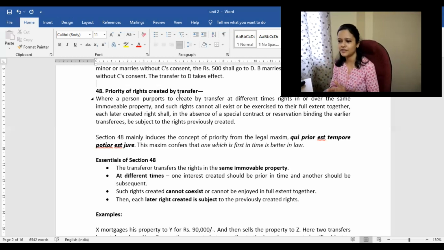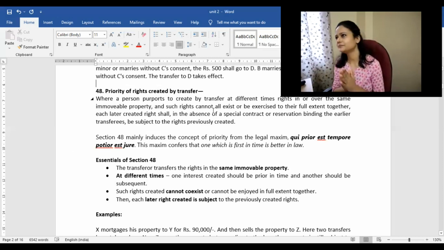Similarly, we have this provision, section 48, which is talking about priority of rights created by transfer. In case of transfer, what rights will be created? That is priority of rights. Whose right was created first? Okay, fine. There was transfer of property, but then whose right was created first? That is priority of rights. So what is this main provision basically?